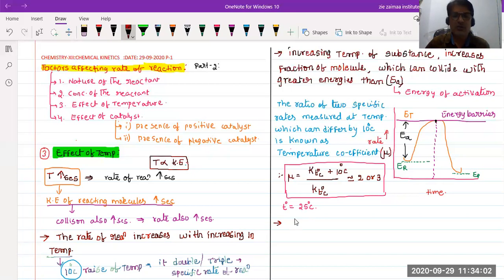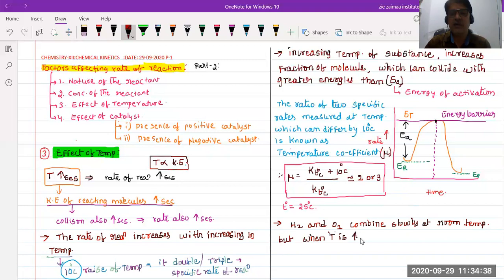Hydrogen and oxygen combine slowly at ordinary temperature, but when the temperature T is increased, what happens? Do they combine slowly or rapidly? Yes.